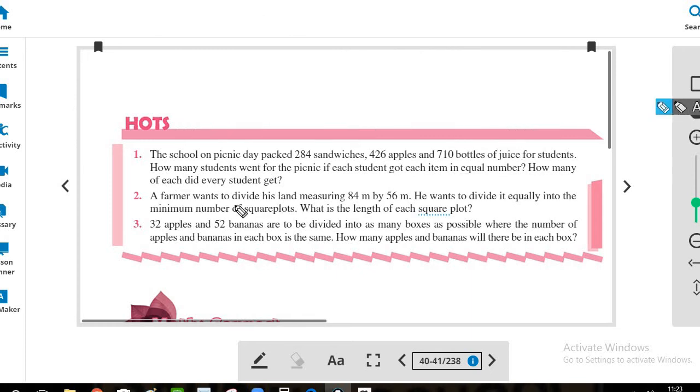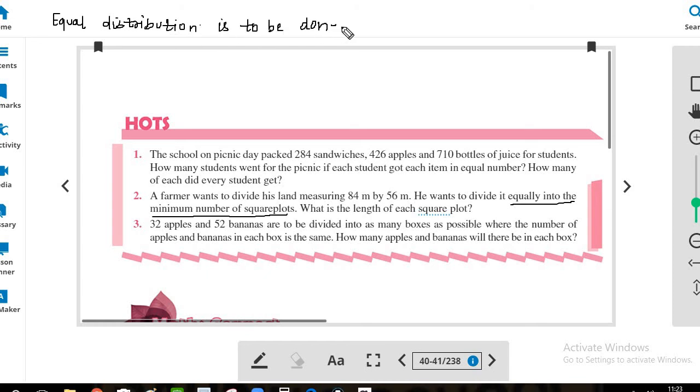Question number 2. A farmer wants to divide his land measuring 84 meter by 56 meter. He wants to divide it equally into the minimum number of square plots. So here equal distribution is to be done again, and whenever equal distribution is to be done, we always find HCF. So here we will find HCF to calculate the minimum number of plots.